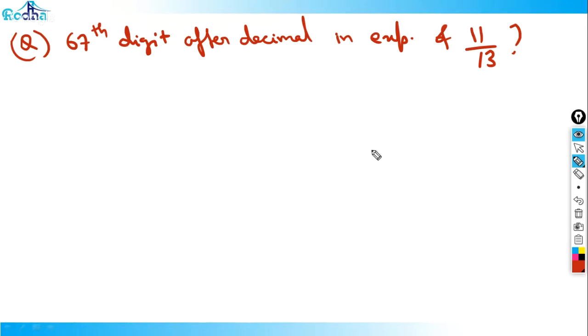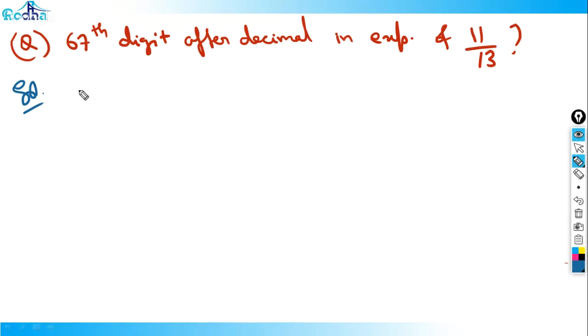Use calculator, no issue, right? You can use it also if you want, but it's not needed basically. See, people studying CAT have got good common sense, right? If they ask 1 by 13, they can't ask you the fifth digit after decimal without a calculator. They don't ask nonsense questions. If a calculator has to be used, they ask the fourth, fifth, sixth digit after decimal; otherwise there's no need of a calculator.